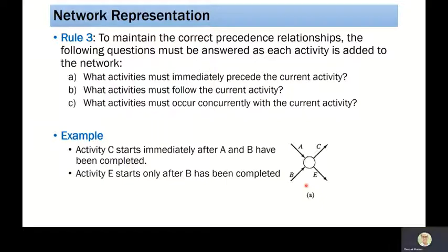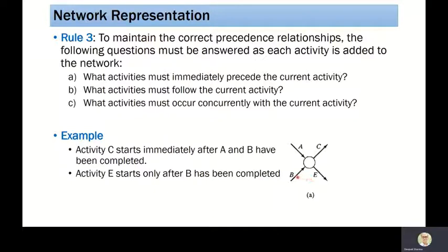So let me put two cases. Suppose the finishing time of A is 2 hours and the finishing time of B is 5 hours. So A is finishing in 2 and B is finishing in 5. So at the node we have, say for example, 5. After 5 the C will start, so the first condition is satisfied. After 5 E will start, the condition 2 is also satisfied. So it means this is correct.